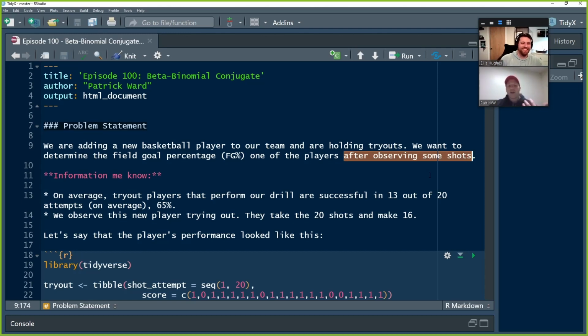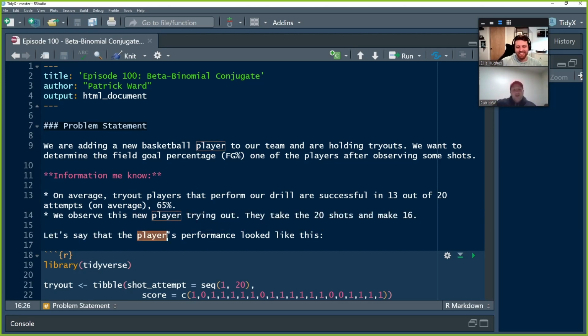What we know is that on average, tryout players who we've observed before score about 13 out of 20 on this drill, so about 65%. A new player comes in and we try them out, and they go 16 out of 20. So they're an 80% success rate relative to the 65% success rate. Next LeBron, hopefully. We're going to find out.